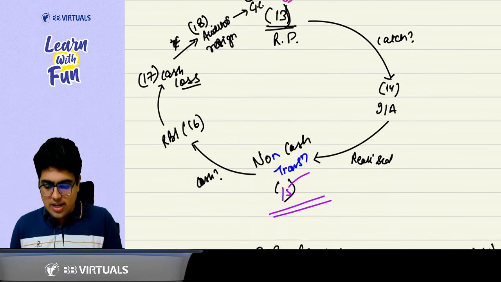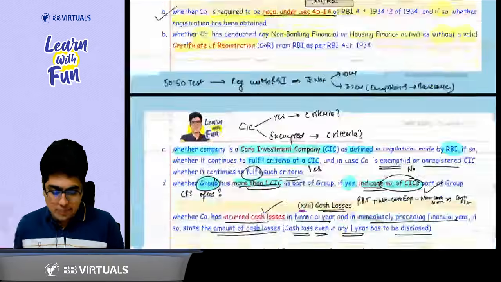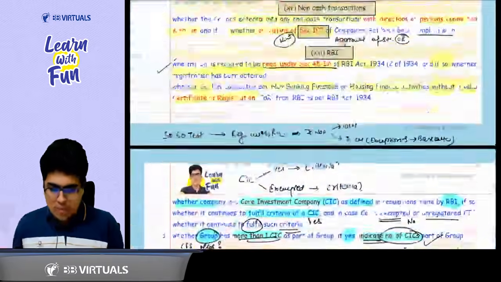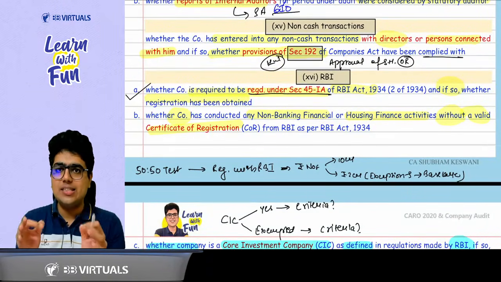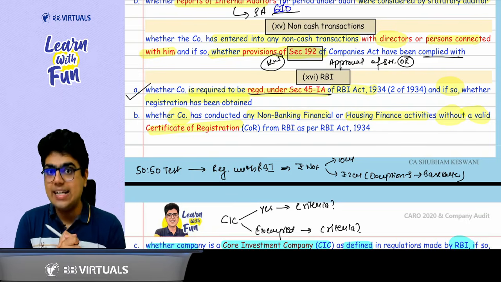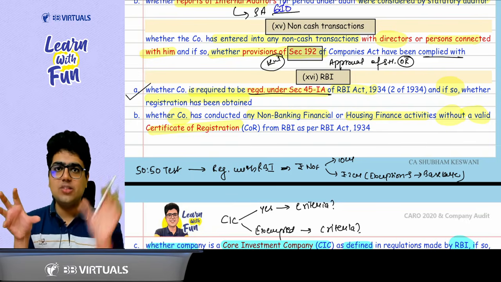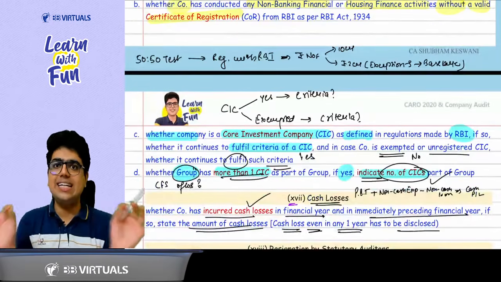Promise? Promise, sir. Now, sir, how to get the cash? RBI. 4 clauses of RBI. Recall quickly. Sir, the 4 points of RBI were very simple. First of all, NBFC: whether the company is required to be registered under section 45-IA, get the registration done. Second, is it carrying out the business of an NBFC or a housing finance company without taking the registration? Then the next 2 points are about CIC.